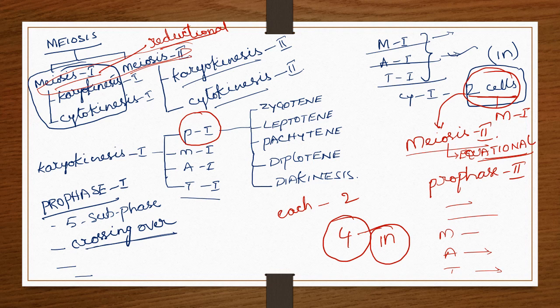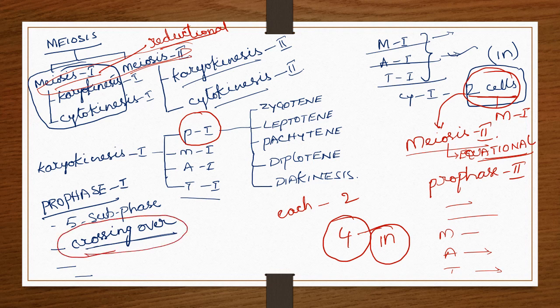This is a brief. In meiosis we observe two types of divisions: one is reductional and the other is equational. The reductional division is meiosis 1, and the equational one is meiosis 2. Meiosis 1 is very crucial. In meiosis 1, crossing over of chromosomes takes place.